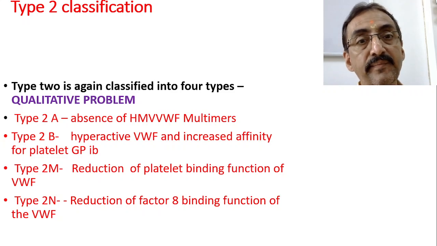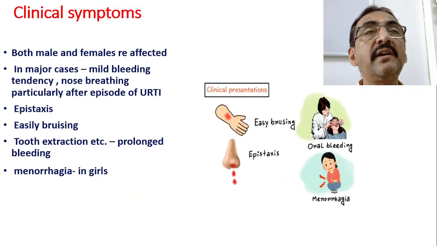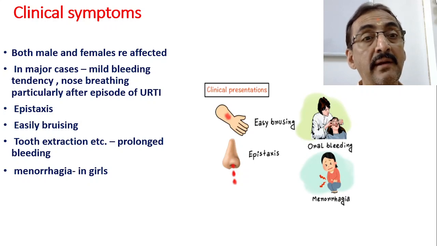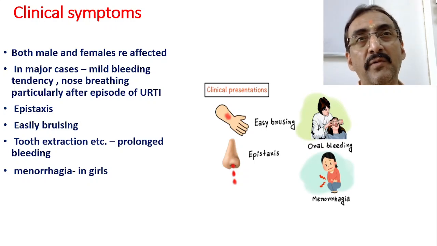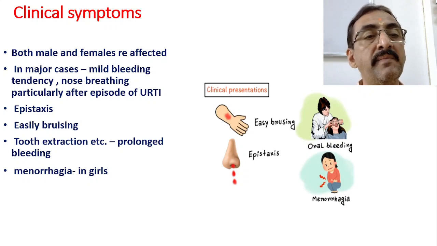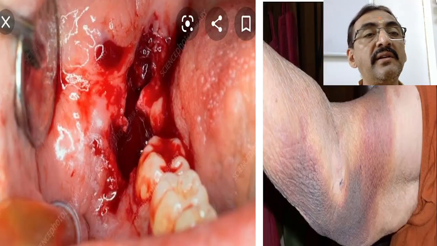These are the subtypes. Now if you see the clinical symptoms, what are they? Both males and females are affected. In most cases, a mild bleeding tendency will be there. Nose bleeding, epistaxis, particularly after episodes of URTI, upper respiratory tract infection, and because of some scratching, the bleeding starts. Epistaxis, easy bruising, tooth extraction bleeding, and so on. There will be prolonged bleeding, and menorrhagia in girls. So these are the clinical symptoms.